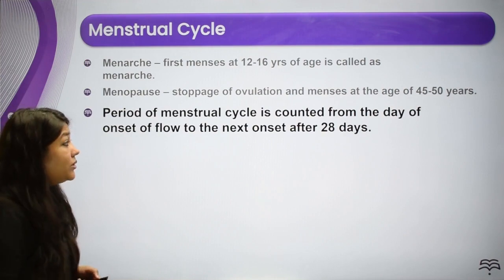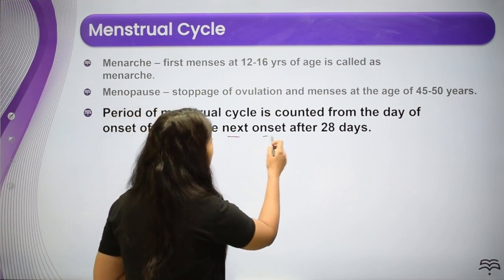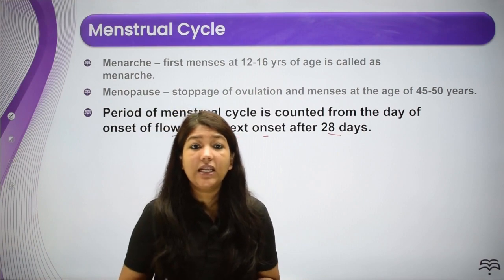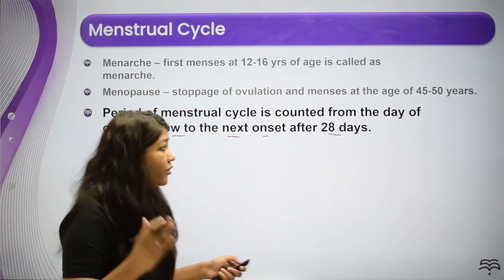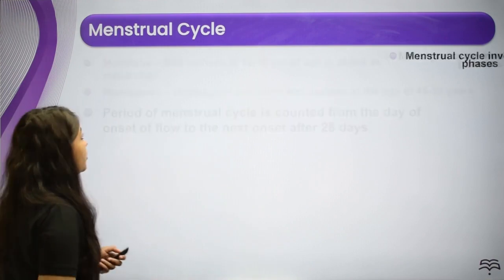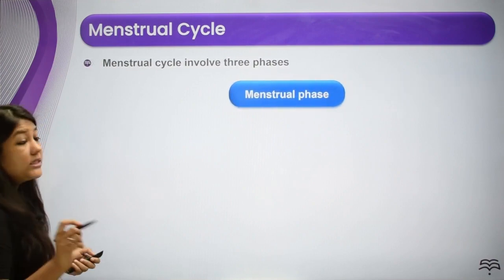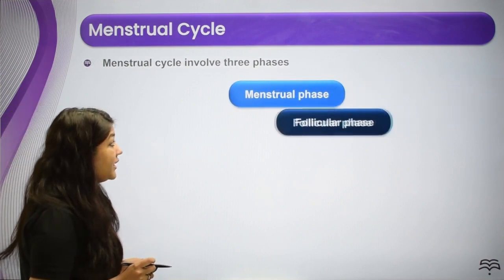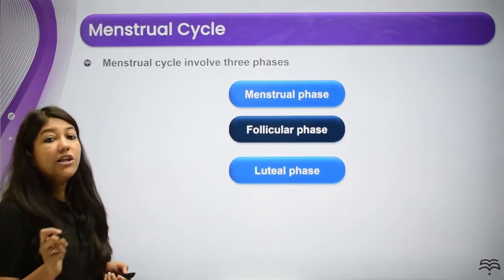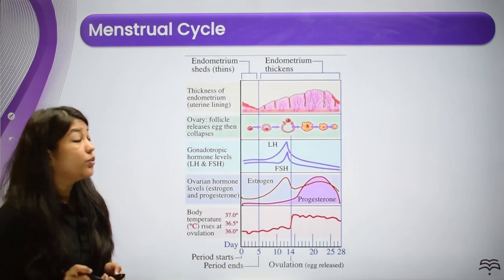Now the period of the menstrual cycle is counted from the day of the onset of the flow to the next onset after 28 days. So the entire period of the menstrual cycle is about 28 days. Of course it can vary. It can go to 30 days or to 32 days. Menstrual cycle involves three phases. First is the menstrual phase, second is the follicular phase, and the third one is the luteal phase. So now we'll be understanding all these phases one by one.